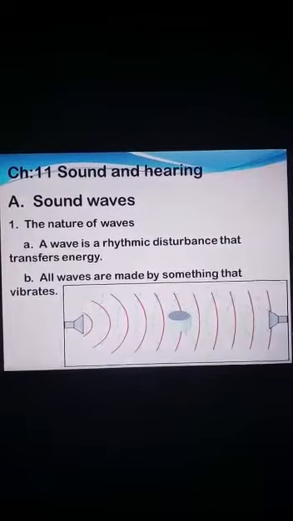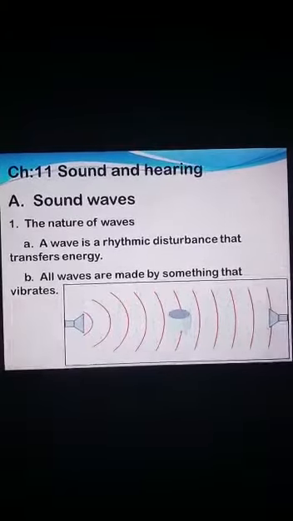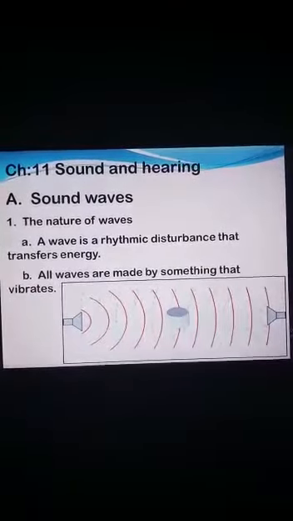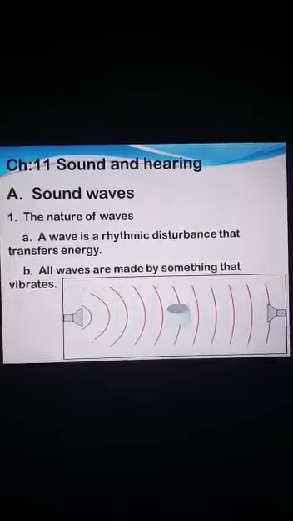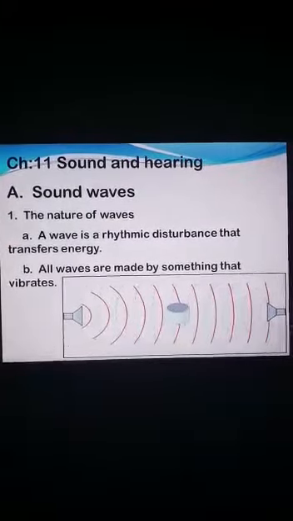Chapter 11, Sound and Hearing, and the topic is sound waves. Let's know about the nature of waves. A wave is a rhythmic disturbance that transfers energy. All waves are made by something that vibrates.